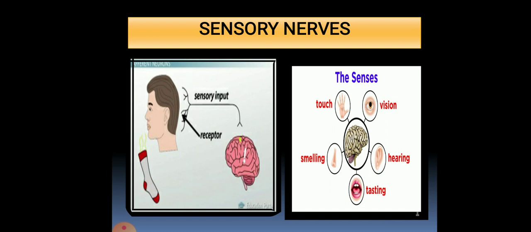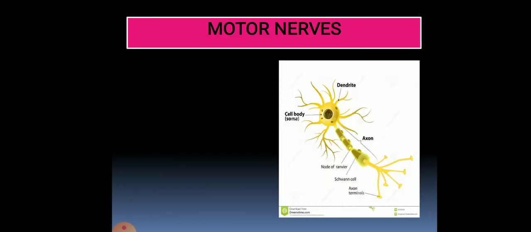So you can feel with the help of your skin and nose. You can taste with the help of your tongue. You can hear with the ear, and vision. These all are possible because of the sensory nerves. They take the message from the sense organs to the brain, and then the brain interprets them, and we are able to see, we are able to taste, we are able to do different kinds of work. We can sense. Motor nerves.